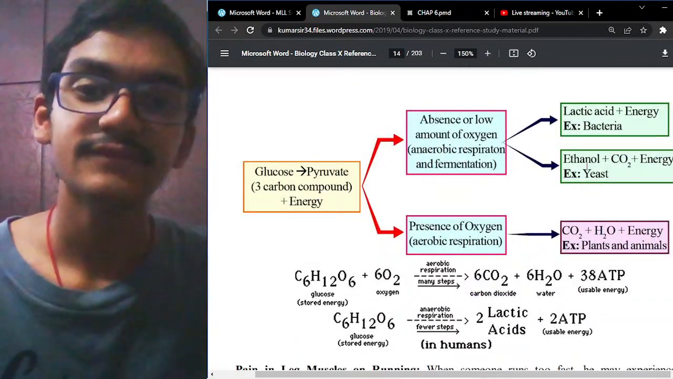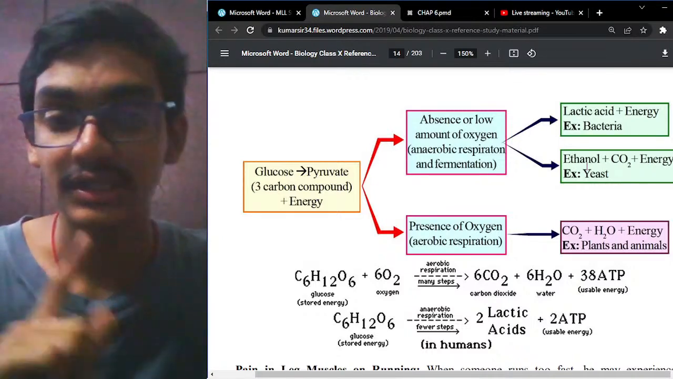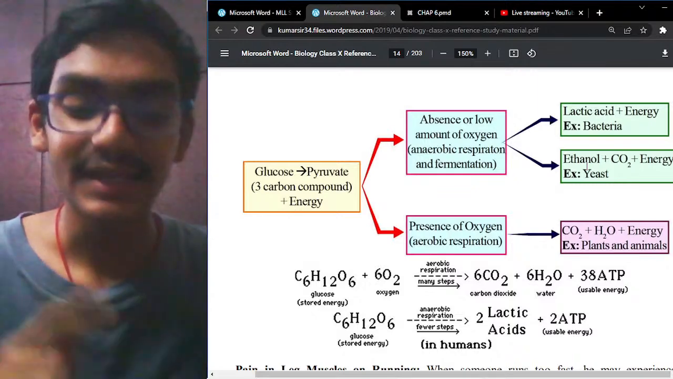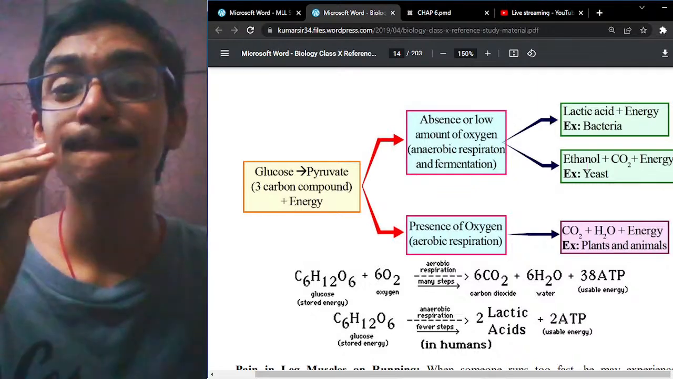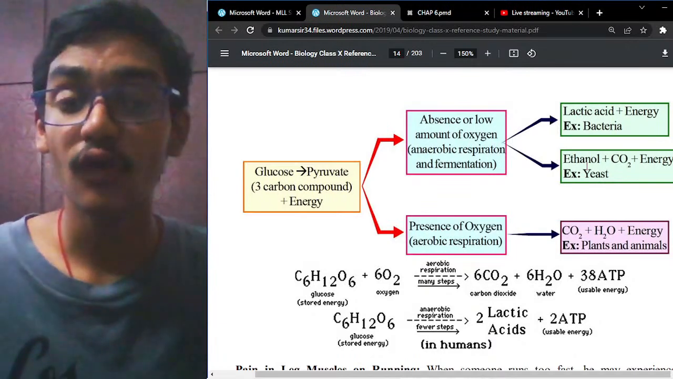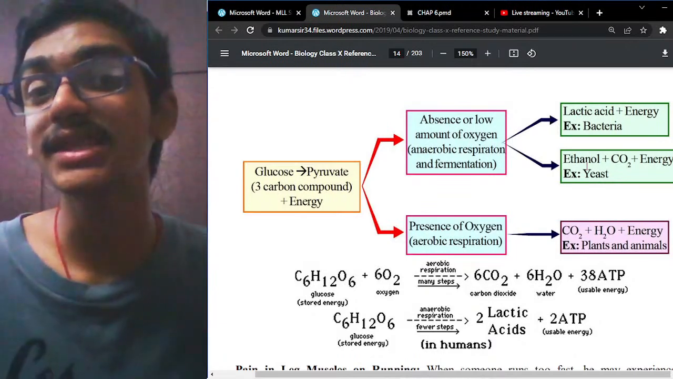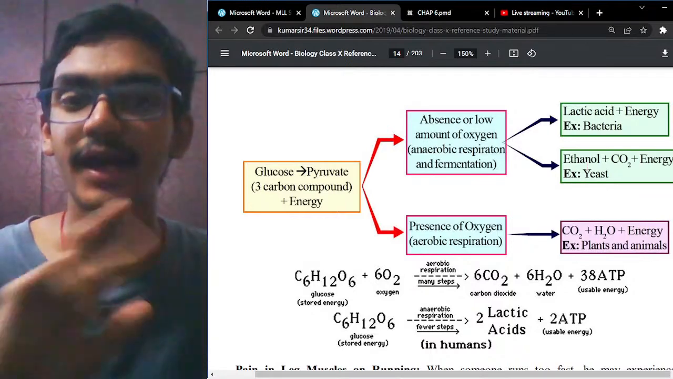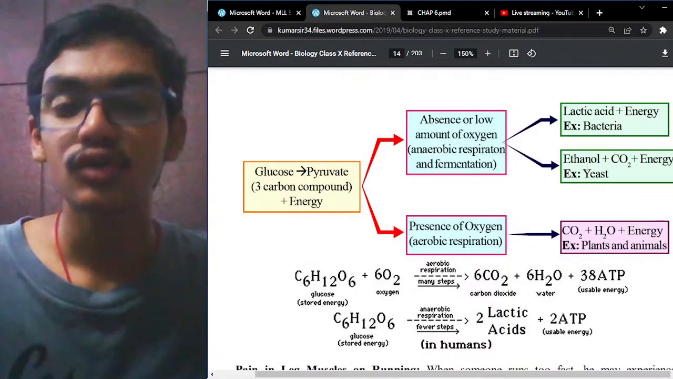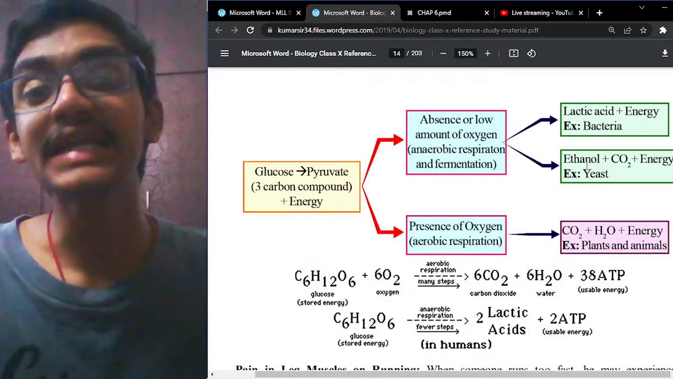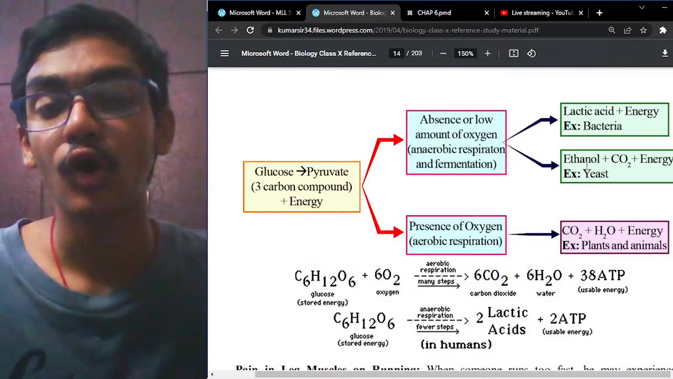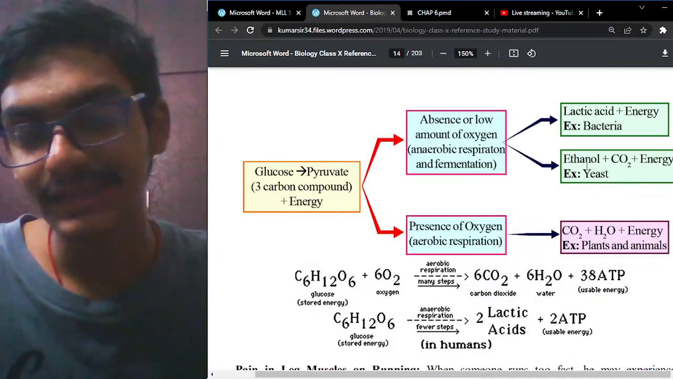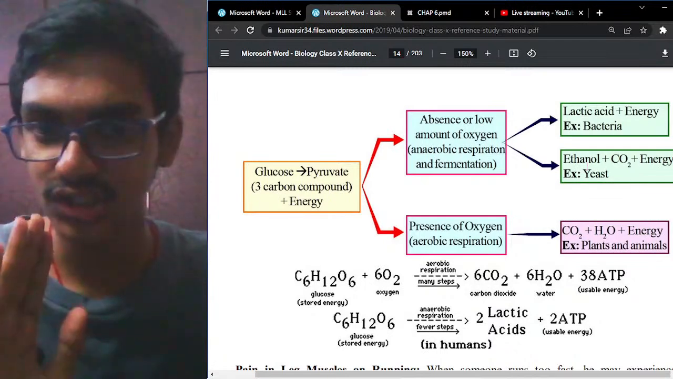The first very important point between aerobic and anaerobic modes: in aerobic respiration, the glucose molecule is completely oxidized to form carbon dioxide, water, and energy. In anaerobic respiration, the glucose is incompletely oxidized and forms ethyl alcohol, lactic acid, and energy only.